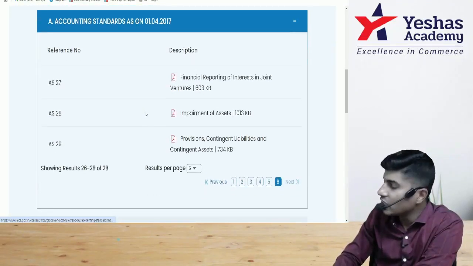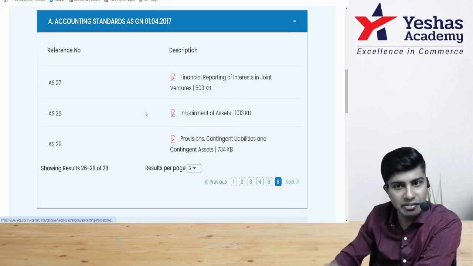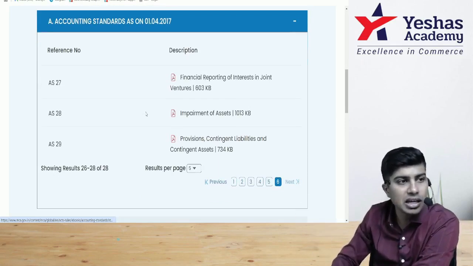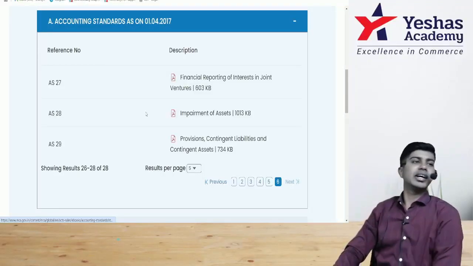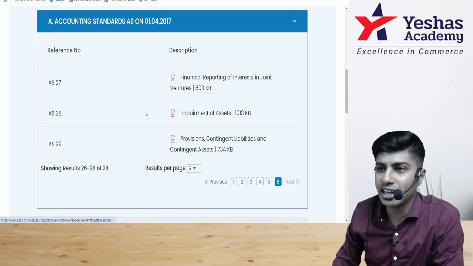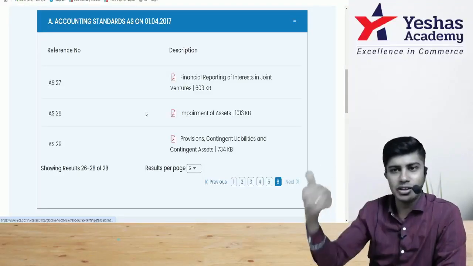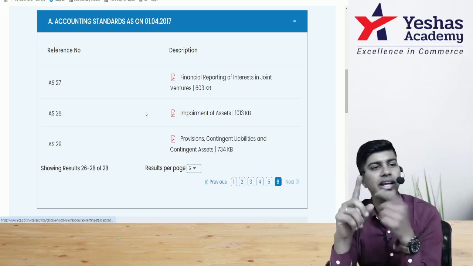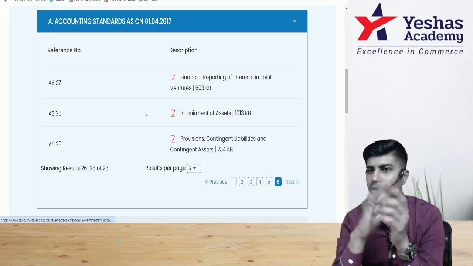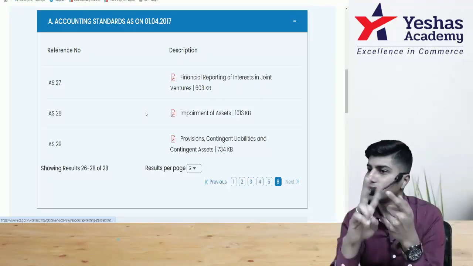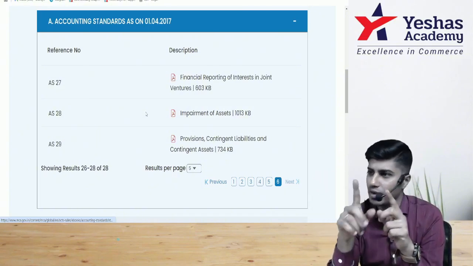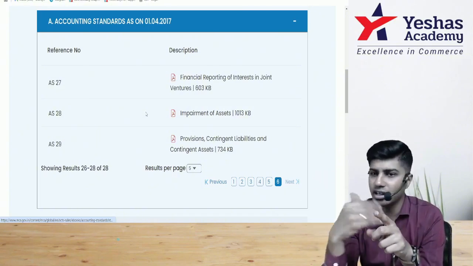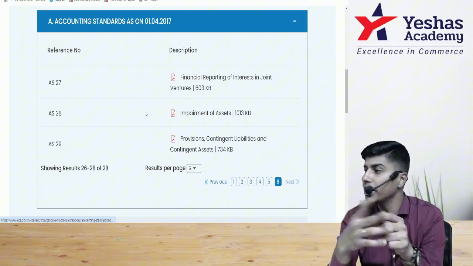So basically there are 29 accounting standards on the website of MCA. How many accounting standards are there? 29. Number wise 1 to 29. In this 1 to 29, 6 and 8 are not there. How many are not there? 2. So what is there? 1 to 29, so 29 standards. In that 6 is not there, 8 is not there. Remove 2. 29 minus 2.